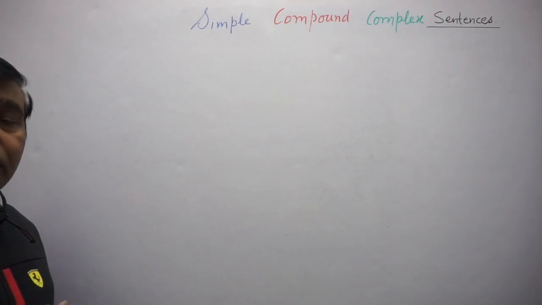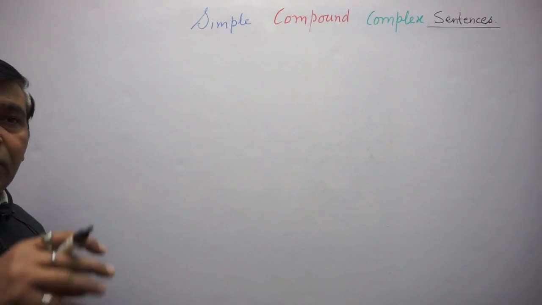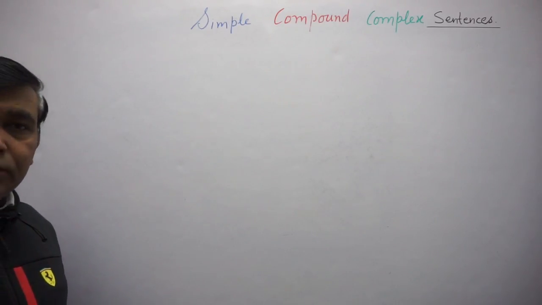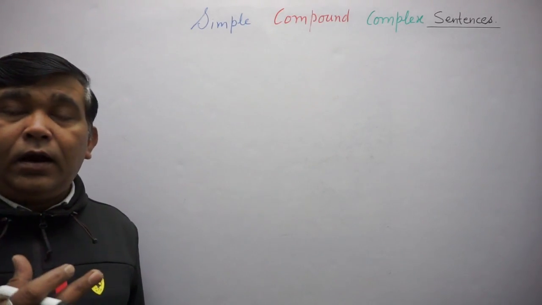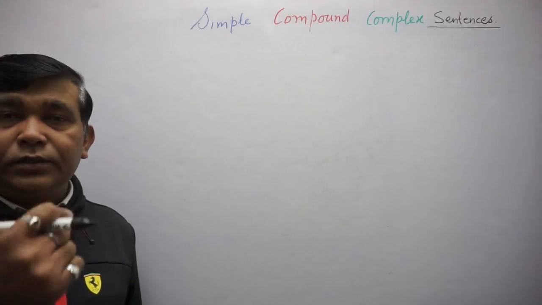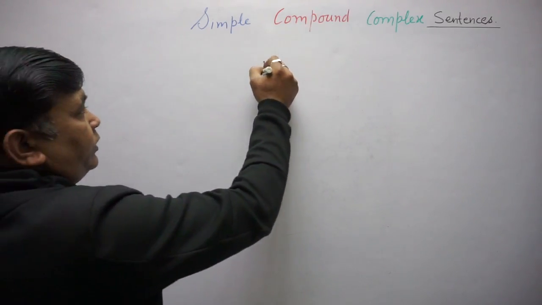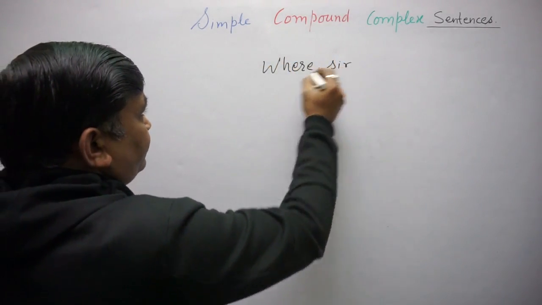But the student, who is busy with his friends or in his other work, doesn't listen to his teacher properly and asks, student says, where, sir? What does the student say? Where, sir?